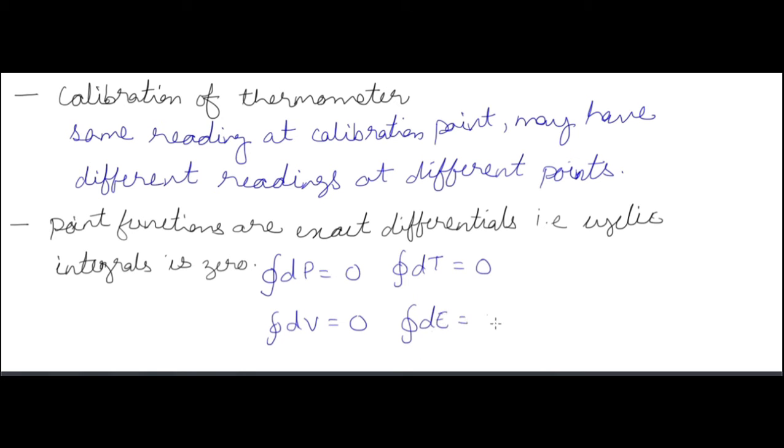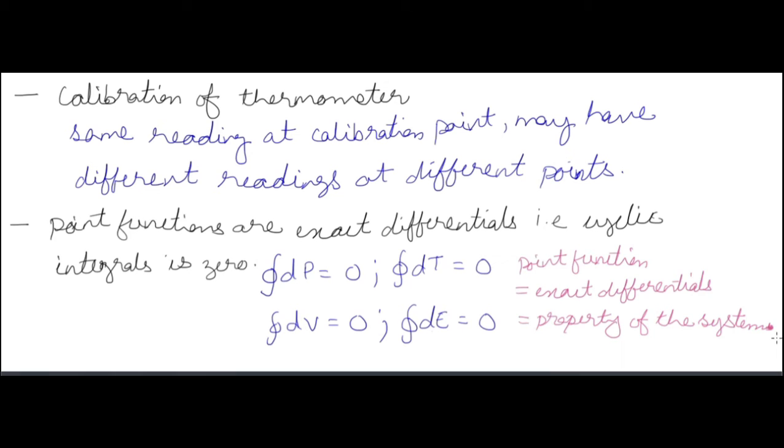Now point function and path function. Path function we will see after that. Now the point function. So point functions are the property of the system and are exact differentials. Exact differential means cyclic integral is equal to 0. Okay, so point function is equal to property of the system is equal to exact differential, all the same things.